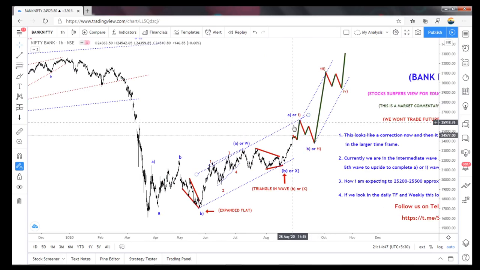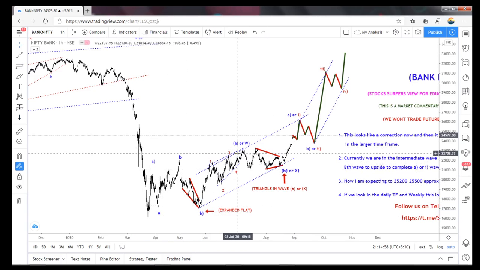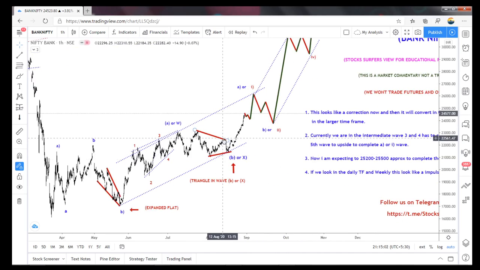But once it's completed, we need to watch the wave formation, because in higher time frames it's looking like a leading diagonal. This is a five-wave structure, and this is also a five-wave structure, and this too.